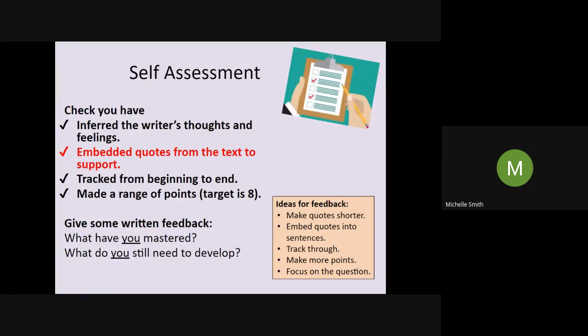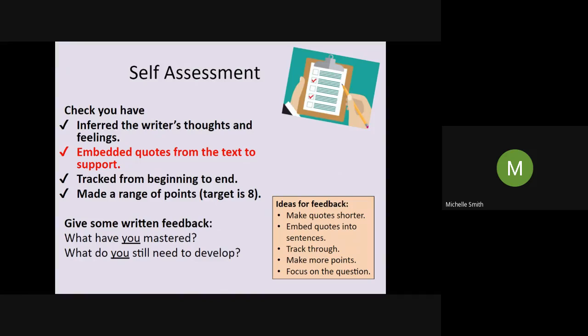Hopefully you've managed to make a range of different points. Before you turn this work in, I need you to do some self-assessment. I don't know why people keep skipping this part. I keep saying it is really important, because you shouldn't just be relying on your tutors to mark this. You need to be aware of what you can do well and what you need to develop too. So have you inferred Van Gogh's thoughts and feelings? And have you embedded a quote in every single point that you've made to support those thoughts and feelings? Did you track from the beginning of that letter to the end of it? And did you make a range of different points?